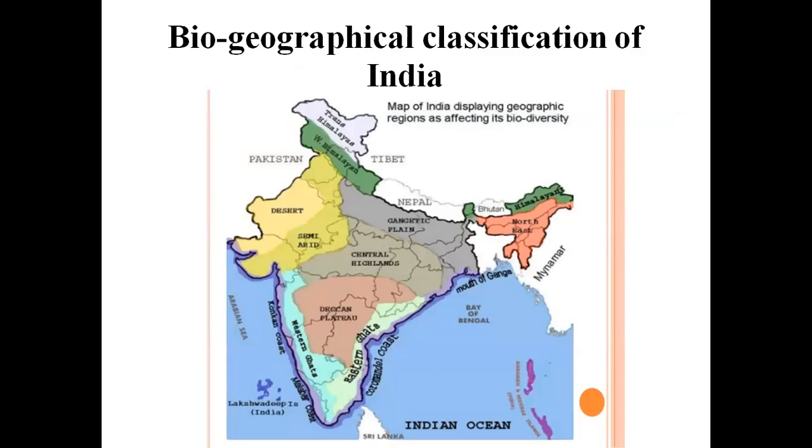Okay, especially you can see here India is covered with thick hilly regions in the north side. Okay, so it starts with the Trans-Himalayan region. It is the uppermost part of the Himalayan region. Okay, in this region, we can find different types of animals and plants.